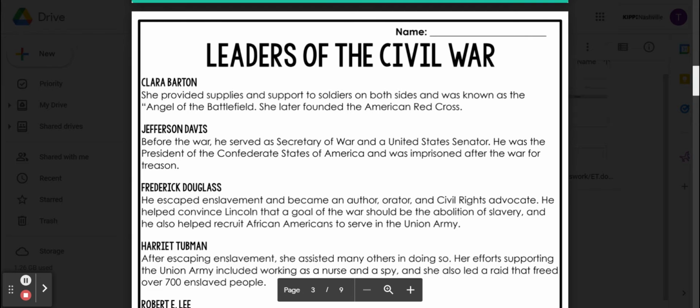Jefferson Davis. Before the war, he served as Secretary of War and a United States Senator. He was the President of the Confederate States of America and was imprisoned after the war for treason.